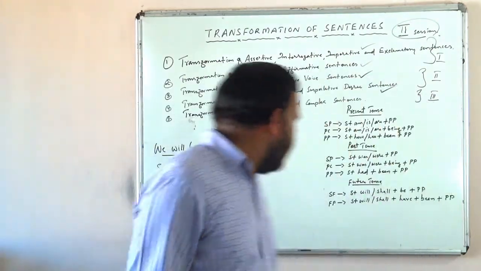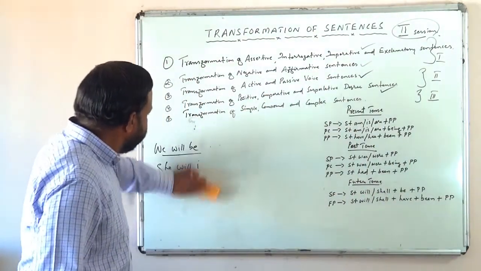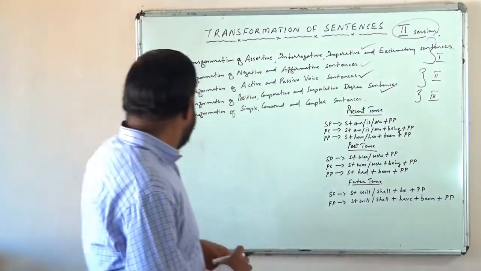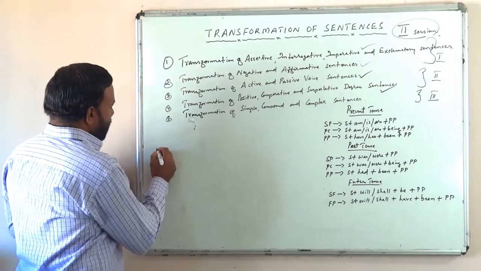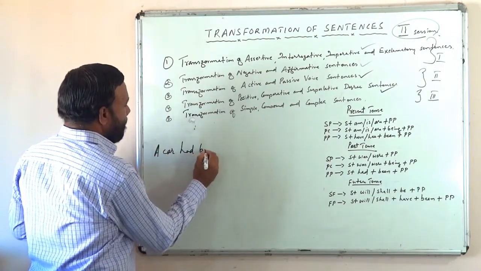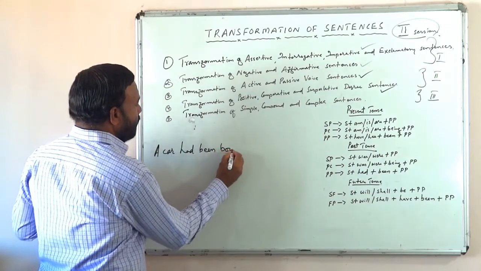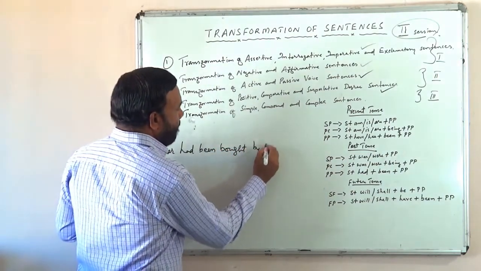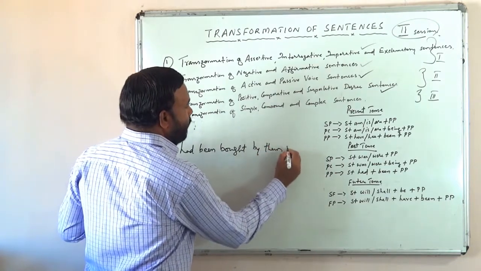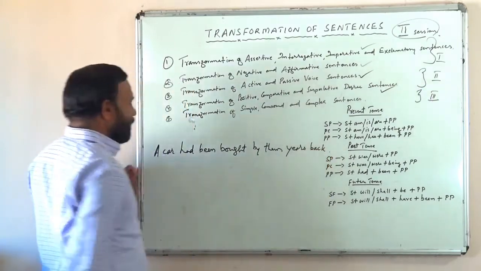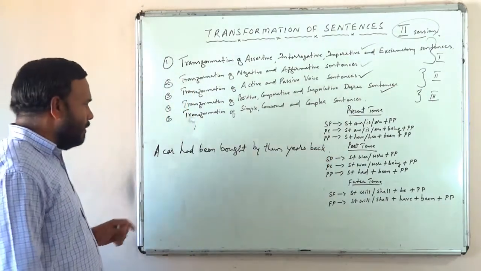Okay. Then, a car had been bought by them years back.